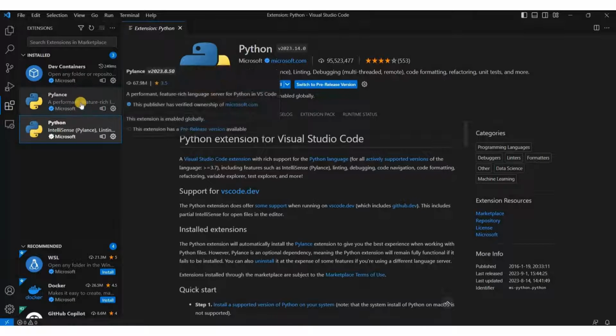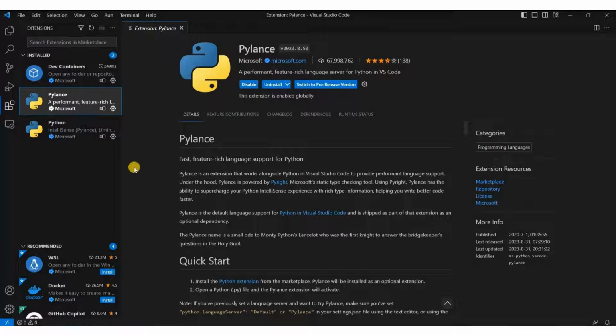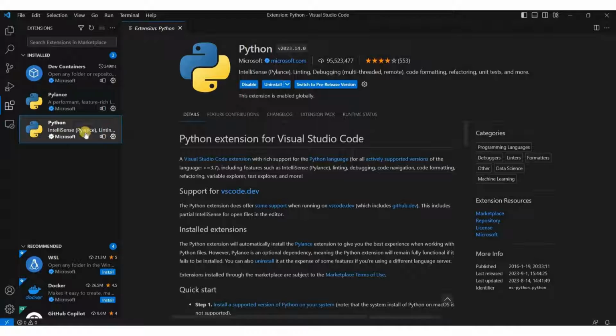Then we have Pylance, this one, and you have to install that too. But when you install Python, it will automatically get installed along with it. Now we'll move to the next step, that is editing code, writing code for the program to build the complete automation.